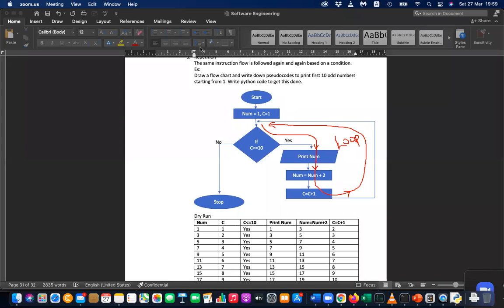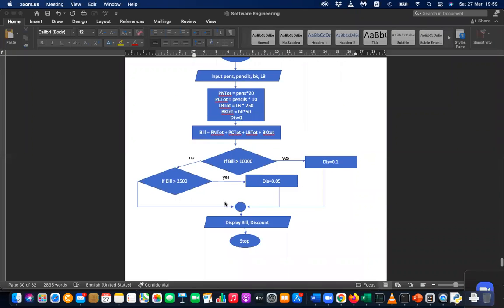But see this. Let me clear this and show the previous one. When you go to the previous one, there are also loops, but see, these arrows are not forming cycles. Here, this yes direction is coming down, going this way, and there is no mechanism to go up here. You come this way, go this way, but then after that, where to go? The only place you can go is down, but you can't go up. That is not a loop.